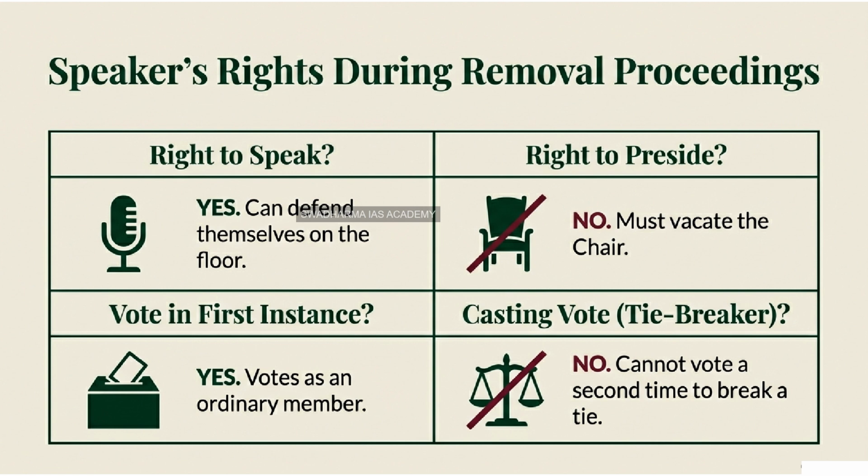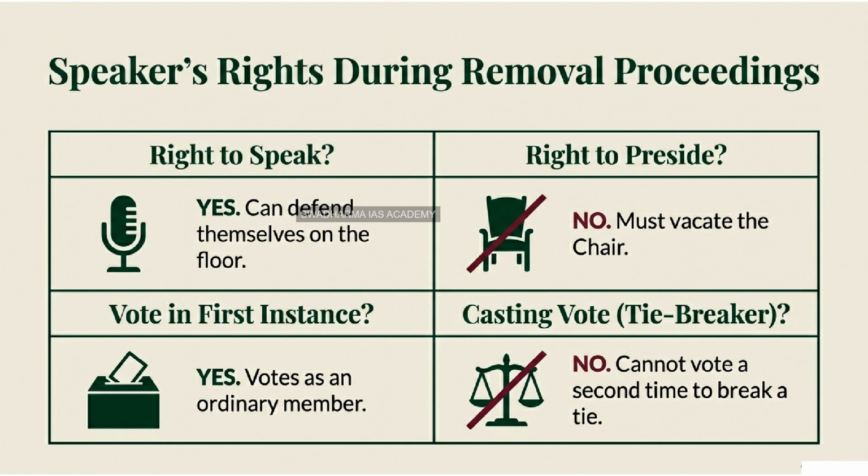Article 96, Clause 2, grants him significant rights during this proceeding. First, he has the right to speak. He can stand up and defend himself against the allegations. He can explain his rulings and justify his conduct. Second, he has the right to participate in the proceedings just like any other member. And third, and this is the most important key word for your prelims, he has the right to vote in the first instance. First instance.